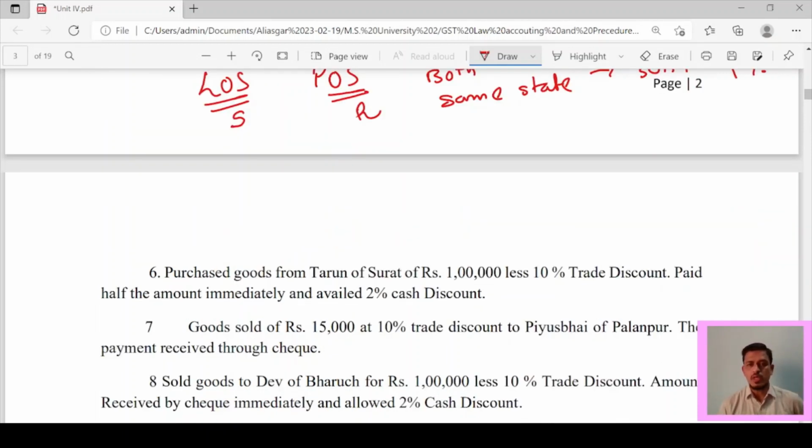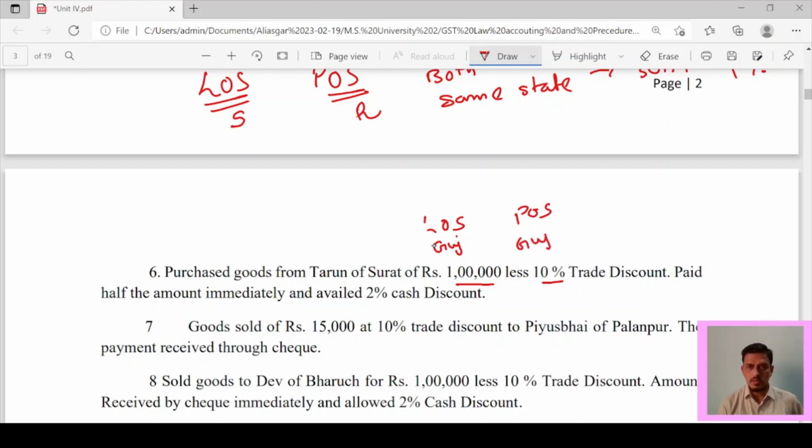Purchase goods from Tarun of Surat of rupees 1 lakh less 10% trade discount, paid half the amount immediately and availed 2% cash discount. Location of supplier is in Gujarat. Place of supply is in Gujarat because Surat is located in Gujarat. So now it is the same state, so CGST and SGST will be levied at 9%.